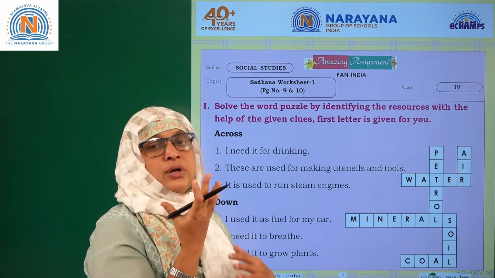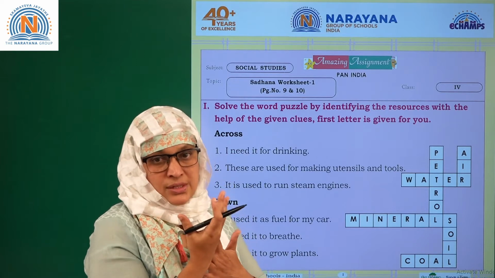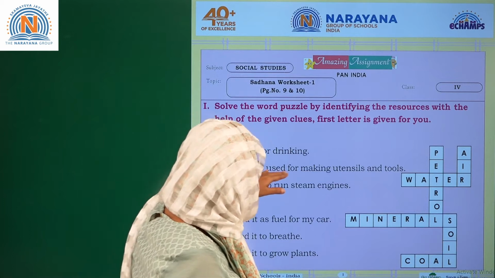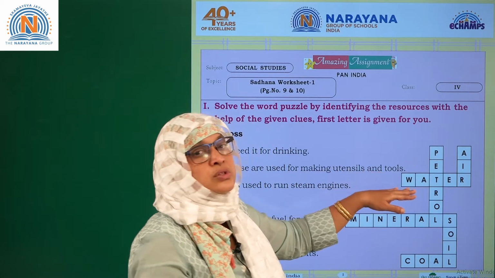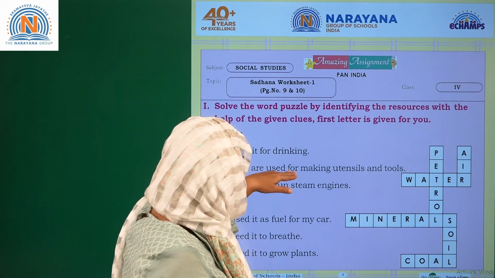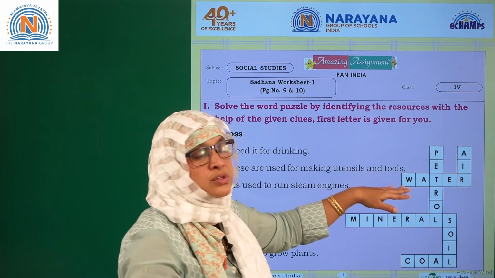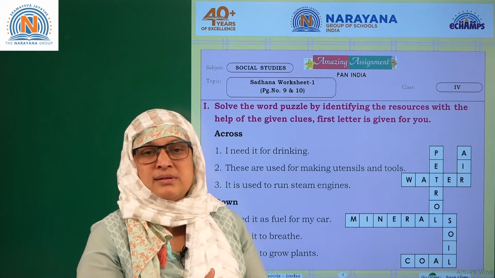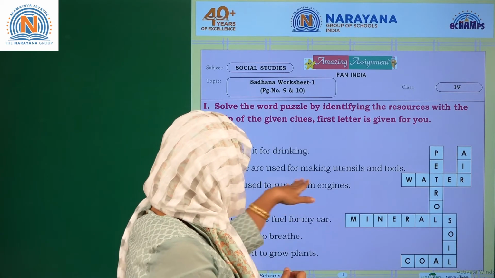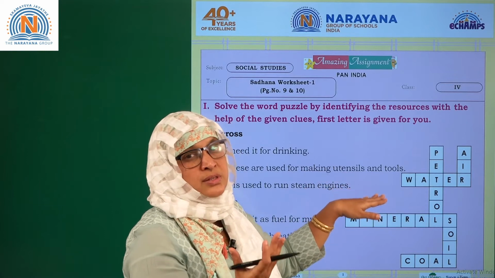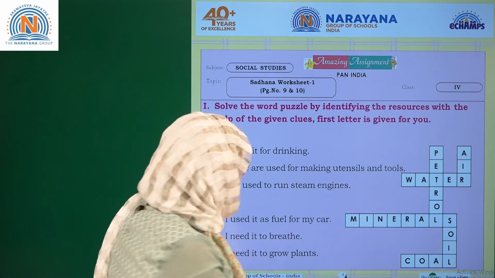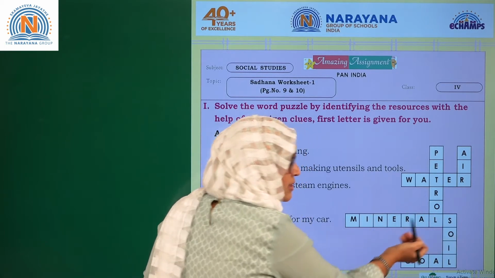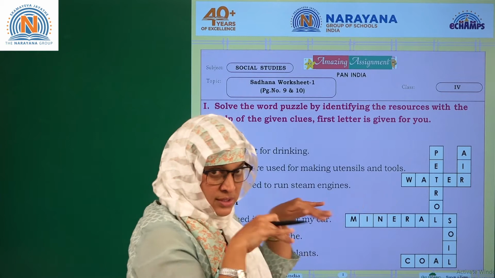People say that you need to drink more than 5 to 6 liters actually. Okay, these are used for making utensils and tools. This lesson is all about your minerals, right? Minerals, metals. So here what we make use of making the utensils is the minerals. So here you can see minerals, M-I-N-E-R-A-L-S, minerals. This is all cross.